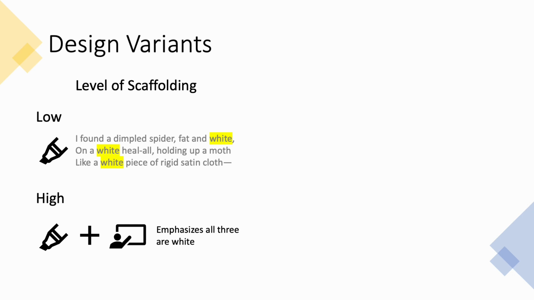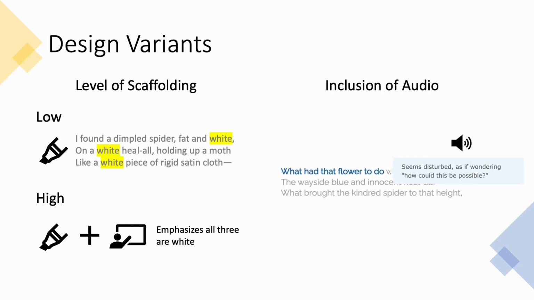For high scaffolding, thoughts also provide interpretive guidance by clarifying details or discussing how elements could relate to the poem as a whole. Our second variant incorporates multimedia to improve engagement and intuitiveness. Without an actual person in front of them thinking aloud, users may struggle to understand the process Soliloquy is trying to convey. Our variant includes audio of just the thoughts that appear on the screen, and this more closely imitates an in-person think aloud, as text of thoughts become audible with the help of AI.